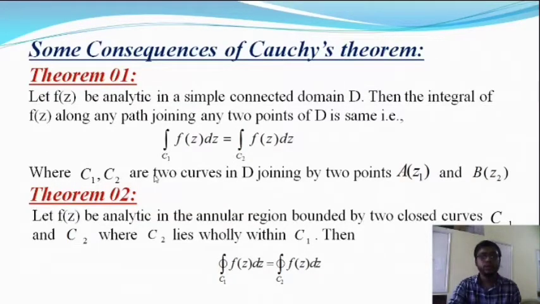Similarly, the closed integration over C1 of f(z) dz is equal to the closed integration over C3 of f(z) dz, where C3 lies only within C1. So this is the second theorem on Cauchy's theorem.